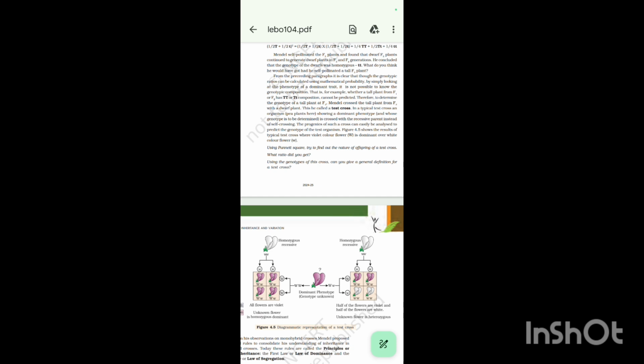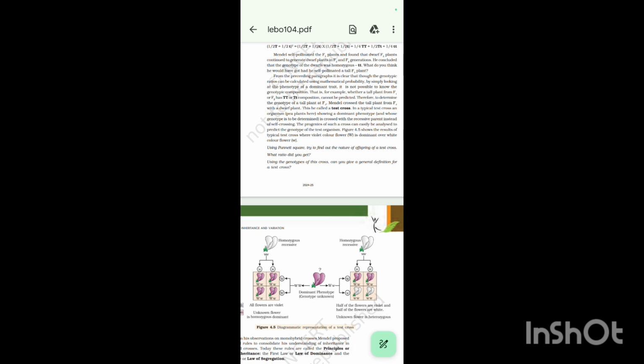From the preceding paragraph, it is clear that though the genotype ratios can be calculated using mathematical probability, by simply looking at the phenotype of a dominant trait it is not possible to know the genotypic composition.